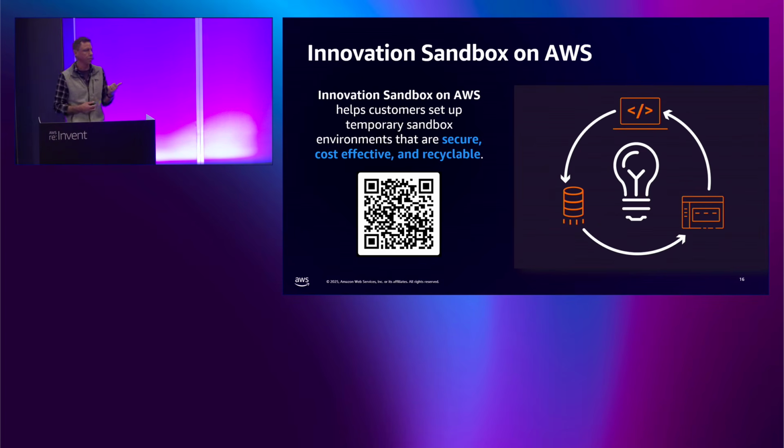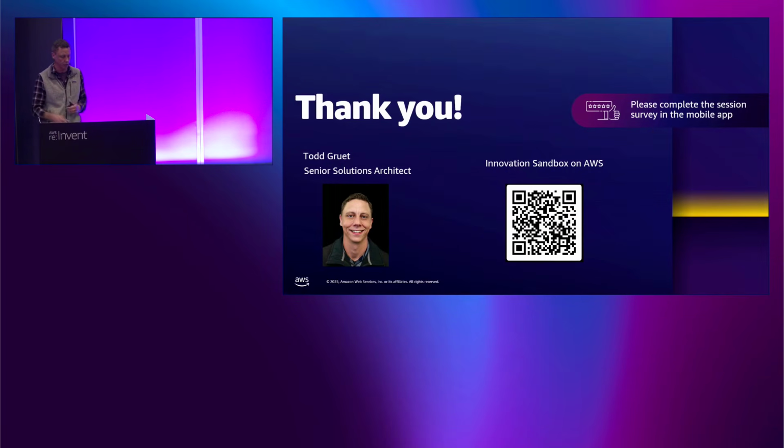Since the launch in May, again, I probably talked to maybe 50 to 100 customers either deployed or deploying the solution. Some of the common use cases we see, I mentioned already, we see from universities, that's a very common one. We see highly regulated customers. We also see hackathons. And the big one, I don't think I've mentioned at all yet, is GenAI. We see lots of requests for Innovation Sandbox to test building on in sandboxes, whether it's agentic building or building agentic applications. It's a perfect, isolated, secure place with the cost and time controls.